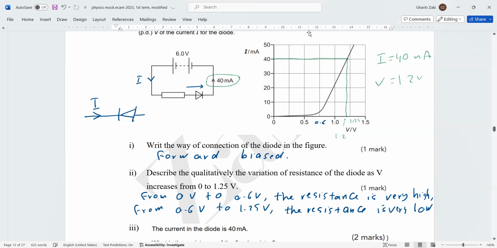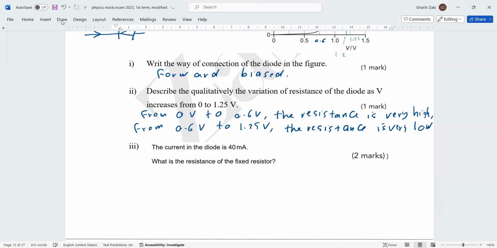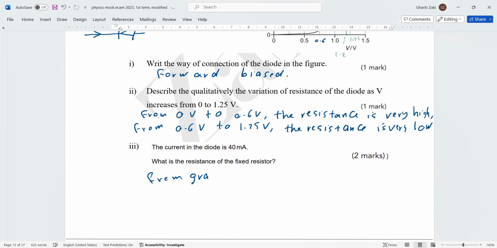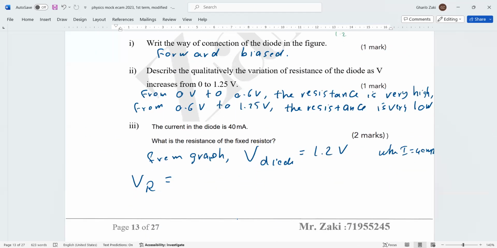Why do we calculate the voltage? To find the voltage of the resistor. Right here from the graph, the voltage of the diode equals 1.2 volt when I equals 40 milliampere. Now, we calculate the voltage of the resistor. The total voltage of the circuit is 6 volt. We take away 1.2, so 6 minus 1.2 equals 4.8 volt.